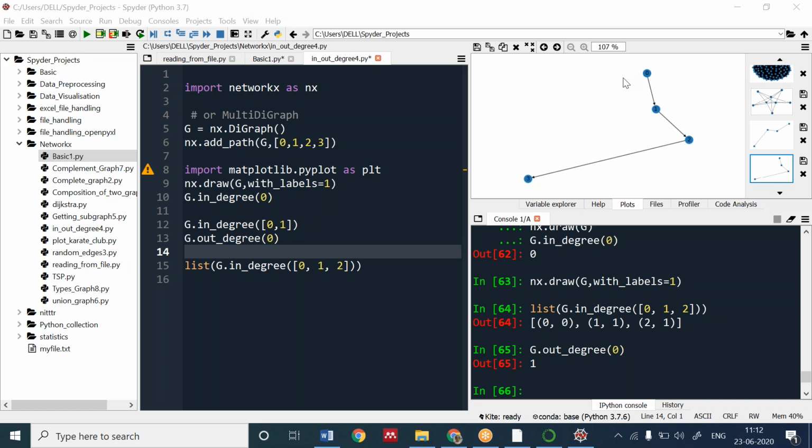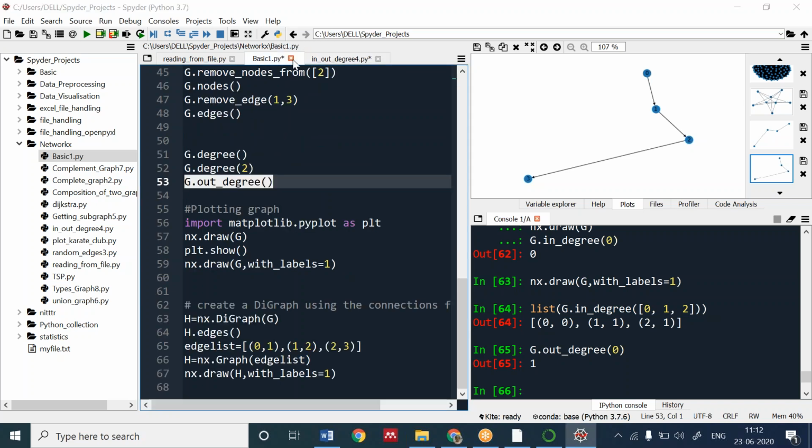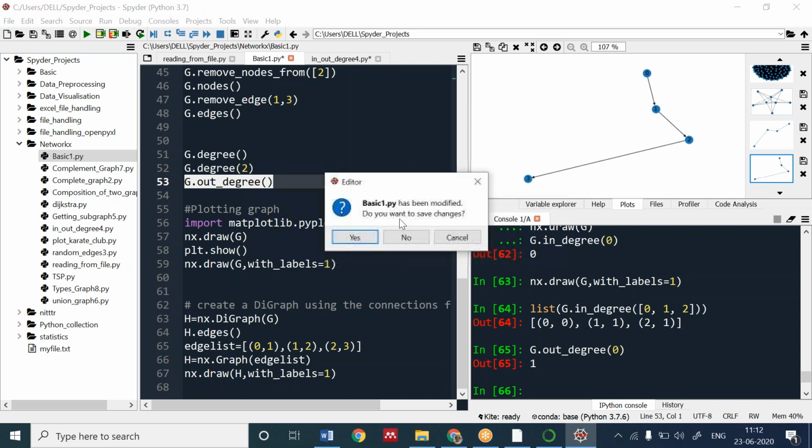Till now we are learning the basics of networking, and we have seen where we can perform networking. So we have done this. In and out degree we are done. Now we have seen the complete graph also.